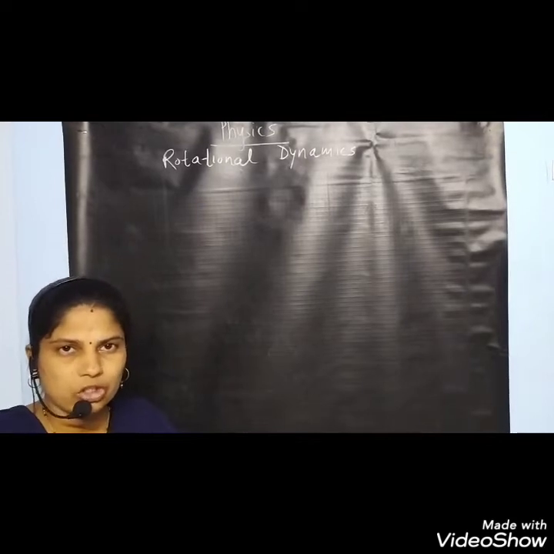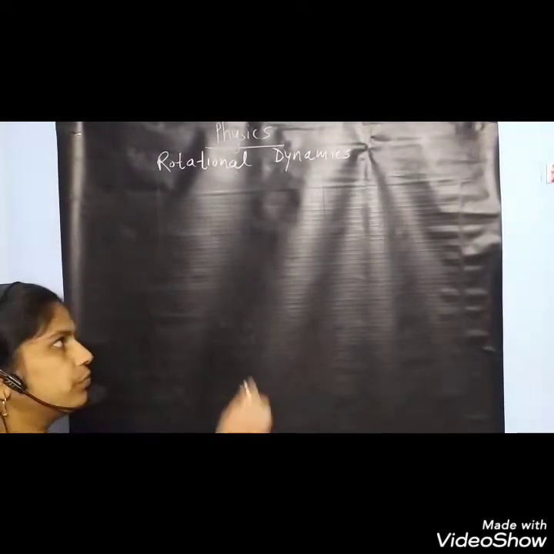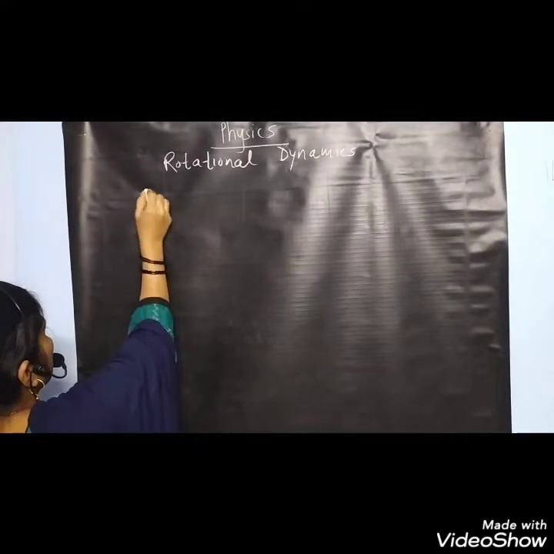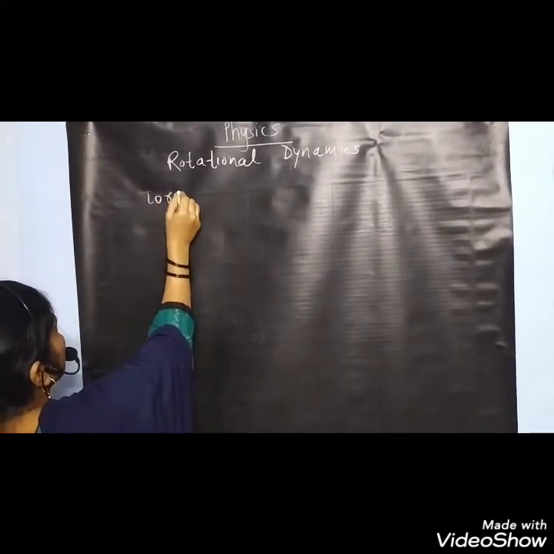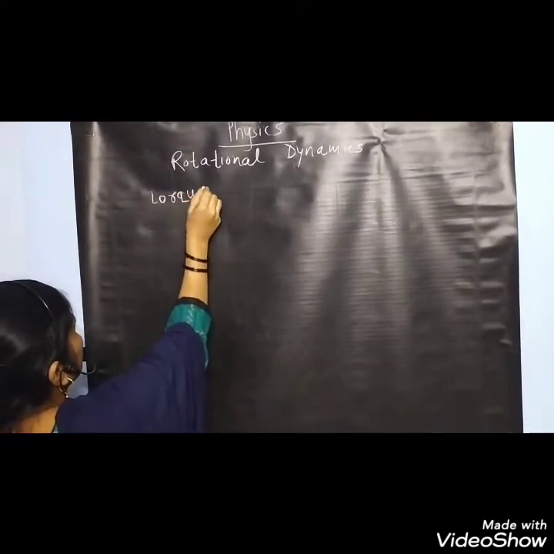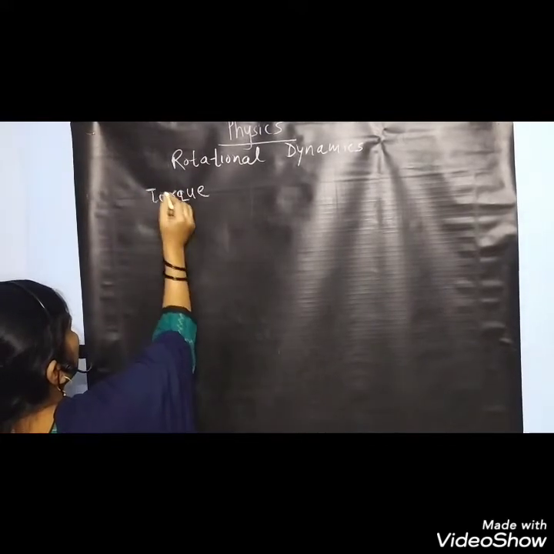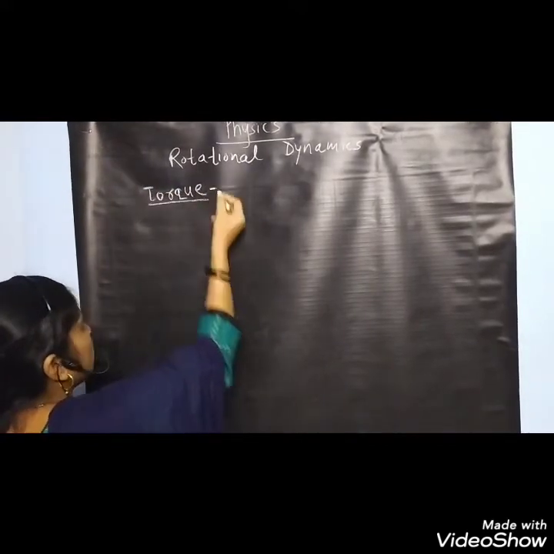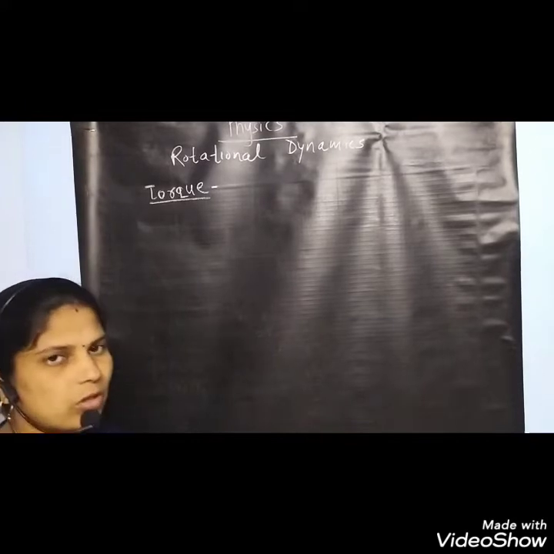That term, required for rotational motion, because of which we get rotational motion, is torque. Torque is also called stroke.